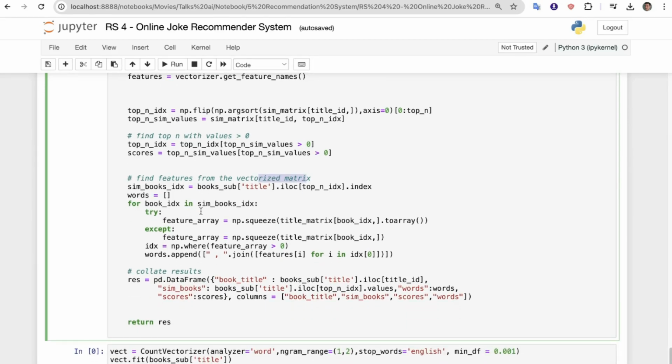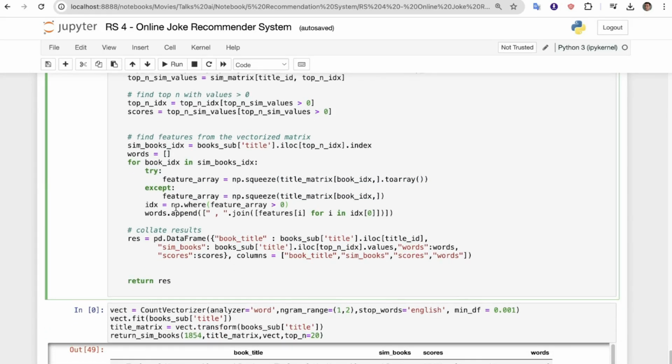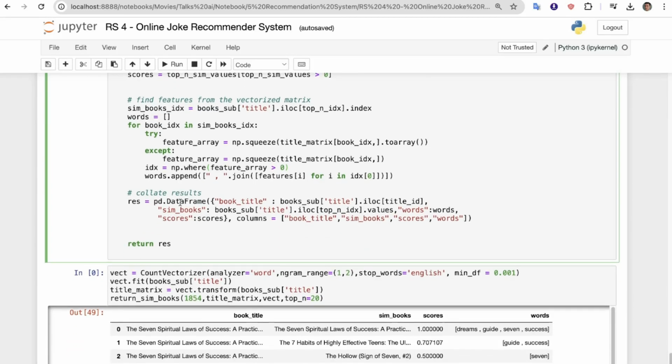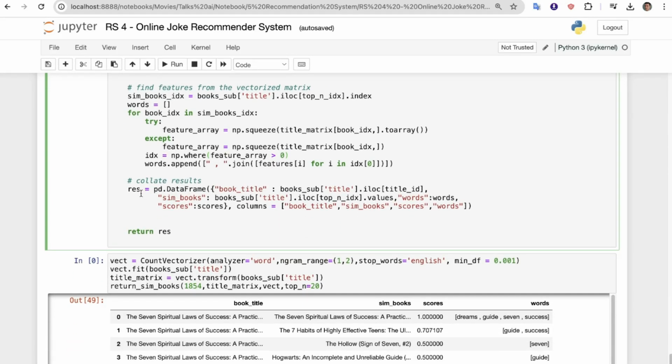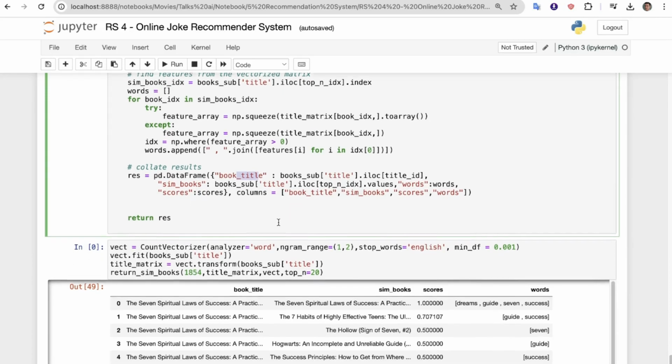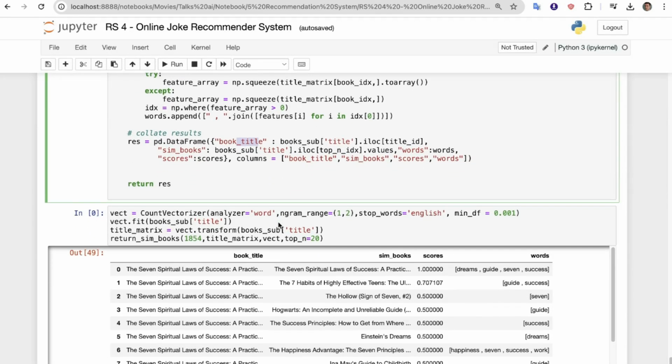So we are using try and catch blocks. If we get any exception, that will be covered by the exception. Now collate result. Of course, in the end we have our result in a data frame where we'll have the book title, the similar books' titles, and the scores. So let's see how we get the result.